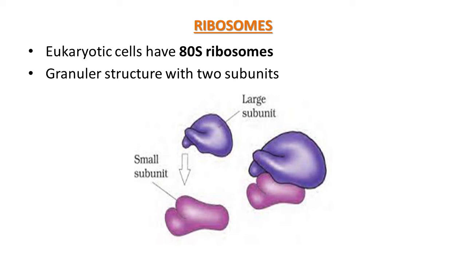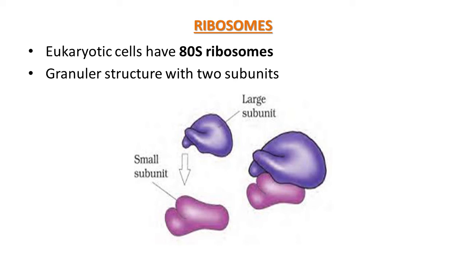Ribosomes are granular structures first observed under the electron microscope as dense particles by George Palade in 1953. Their composition is ribonucleic acid, RNA, and proteins, and they are not surrounded by any membranous structure.